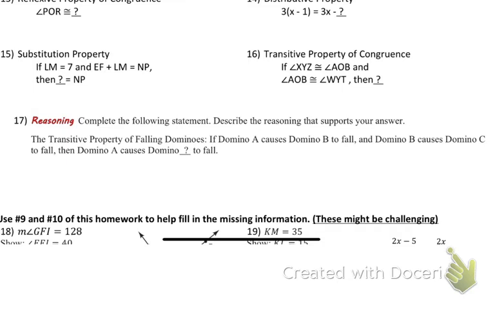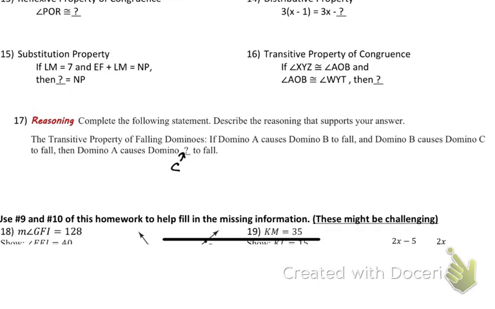Now, remember the law of syllogism that says if we connect a whole bunch of things together, we can disregard all the middle stuff and say if A happens, then the very last thing is going to happen. So in this case, we have dominoes falling. A causes B to fall, B causes C to fall. That means A at the end of the day causes domino C to fall down. We can skip B. So if we go all the way to M, A causes M to fall down because it takes A's movement and the connection of all of them to drop M. So it causes C to fall.